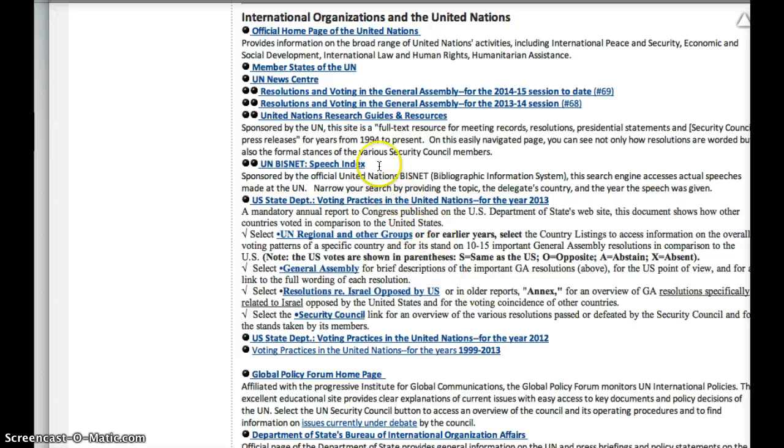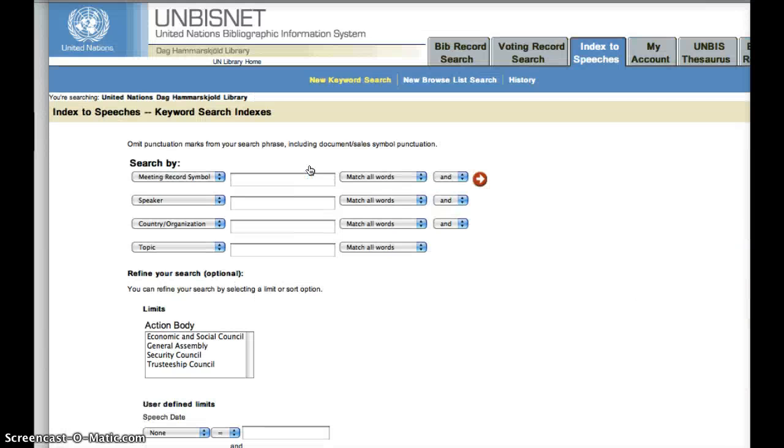So the first place, there's lots of good sources here, and they're really well described by Ms. Haugen. I can't read them all to you, but one that's going to be very useful is this UN BizNet. Unfortunately, sometimes it's been a bit slow, but you'll see that it's a database from the United Nations, and there's two places that are going to be really helpful for you. The first is the index to speeches, and I'm going to do a sample one of that, and the second is the voting record search.